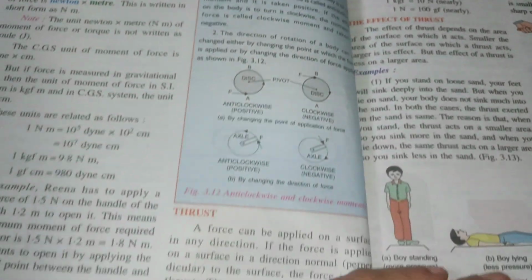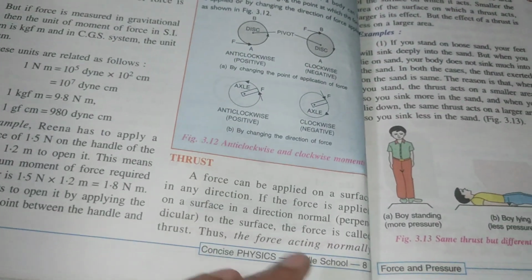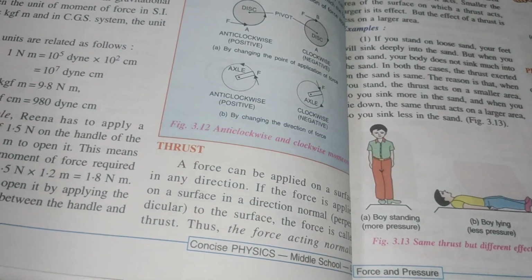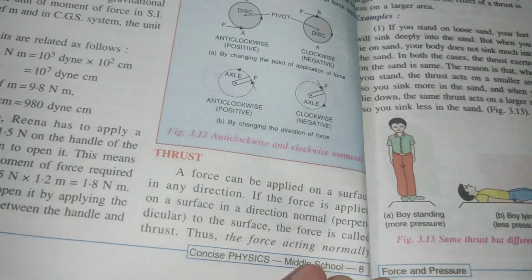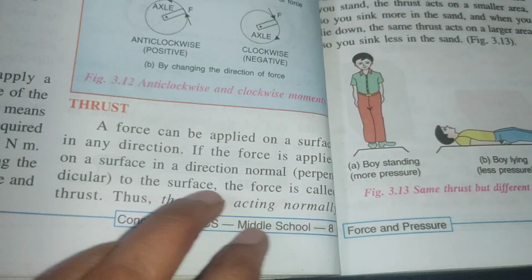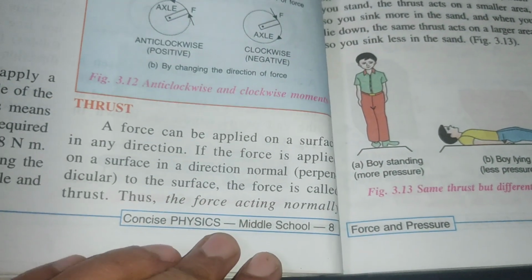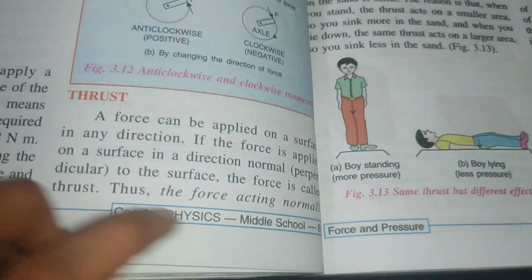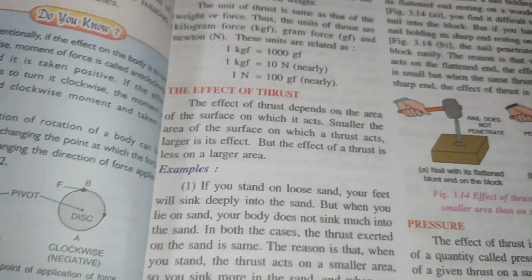Next, what is thrust? A force can be applied on a surface in any direction. If the force is applied on a surface in a direction normal to the surface, the force is called thrust. So thus, the force acting normally on a surface.